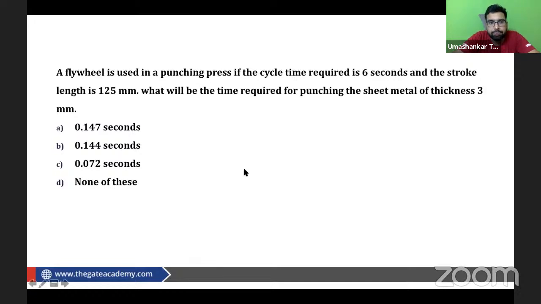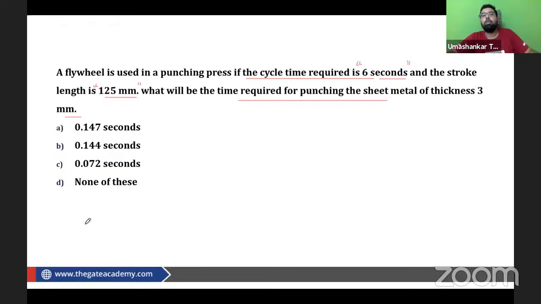Any answer? Okay, I'll do it now. What is being said in this question? A flywheel is used in a punching press. If the cycle time required is 6 seconds and the stroke length is 125 mm, what will be the time required for punching the sheet metal of thickness 3 mm?